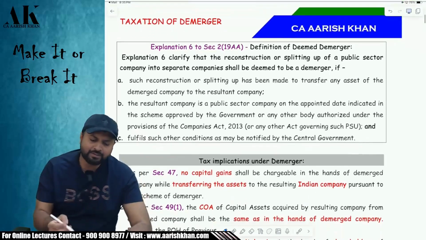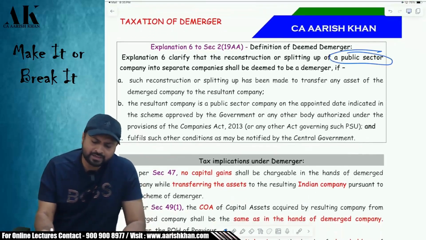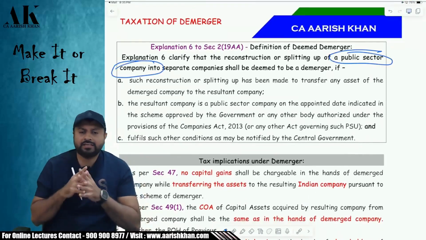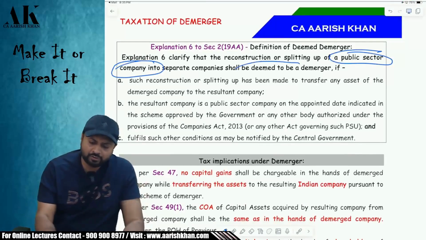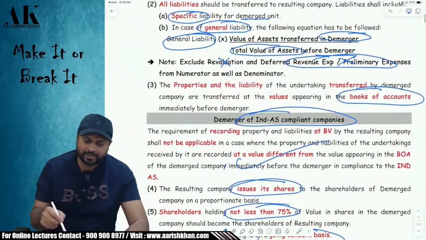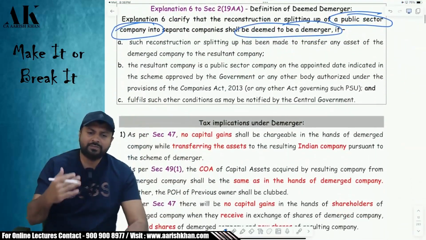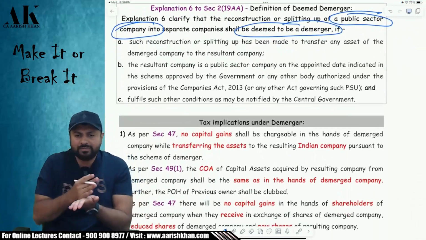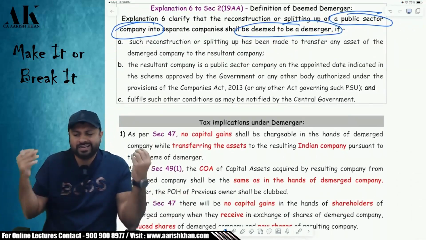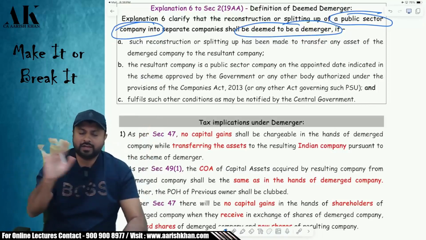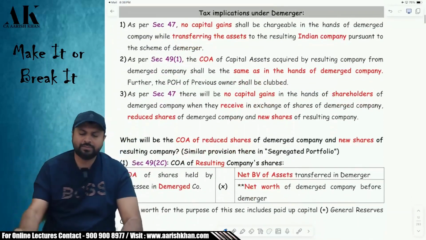Then comes the case of a public sector undertaking. If a public sector undertaking is doing demerger, then it is deemed to be a demerger. For a public sector undertaking, all these conditions need not be fulfilled. The demerger is always deemed to be a demerger. If a public sector company is split into two parts, it is a deemed demerger without fulfilling any of the conditions mentioned above. Okay, now coming to the tax implication.